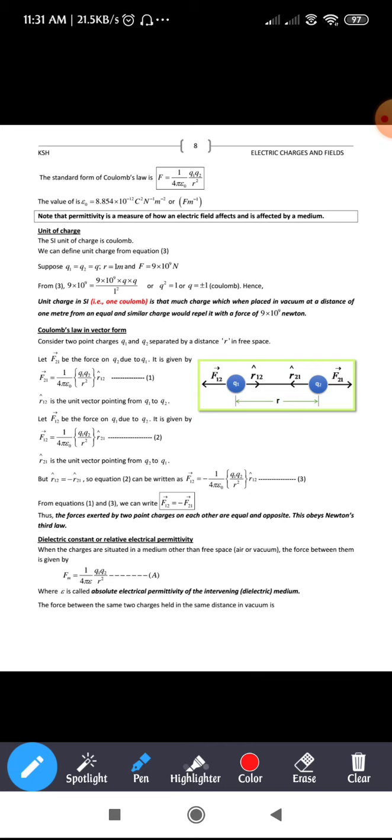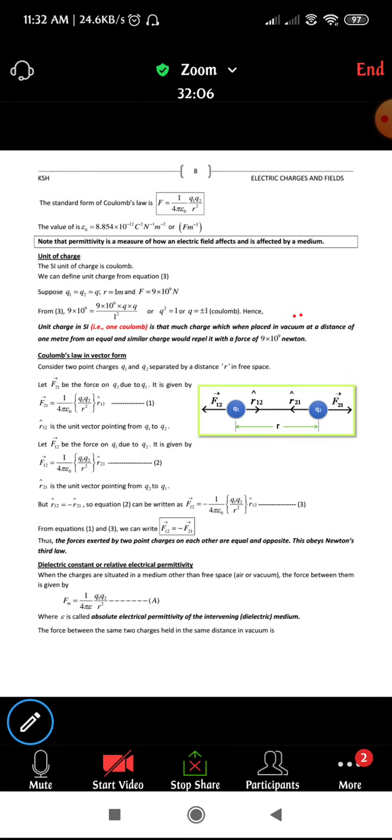Newton's third law is nothing but equal and opposite forces, right? So Coulomb's law in vector form obeys Newton's third law. Whenever you place two charges, they experience a force in opposite directions and move away from each other. That is what we have expressed in vector form. Okay, is it clear, students? Is it fine?